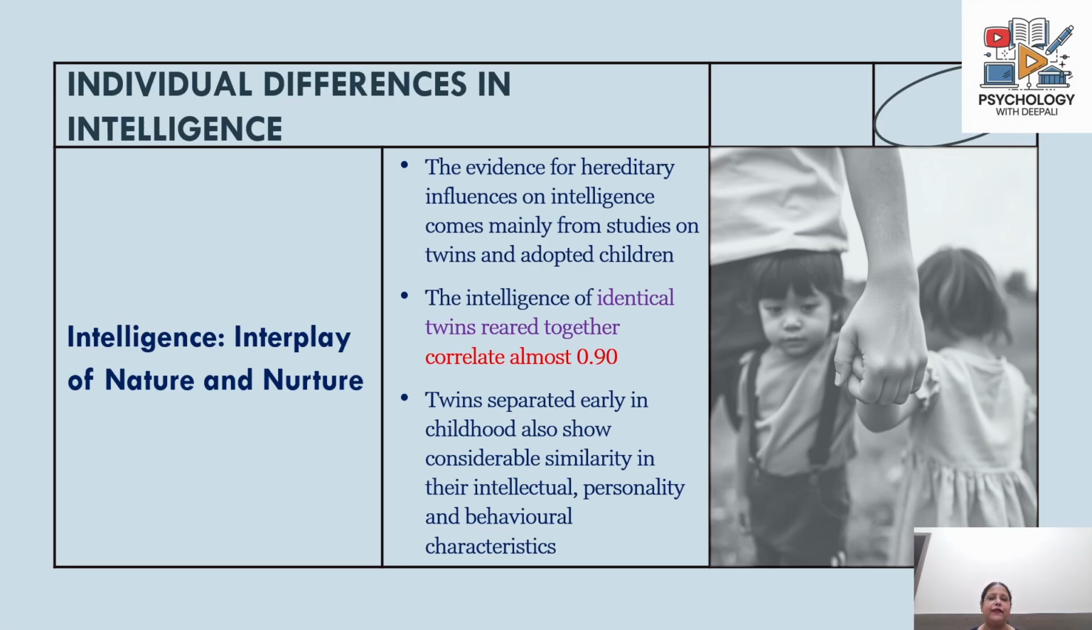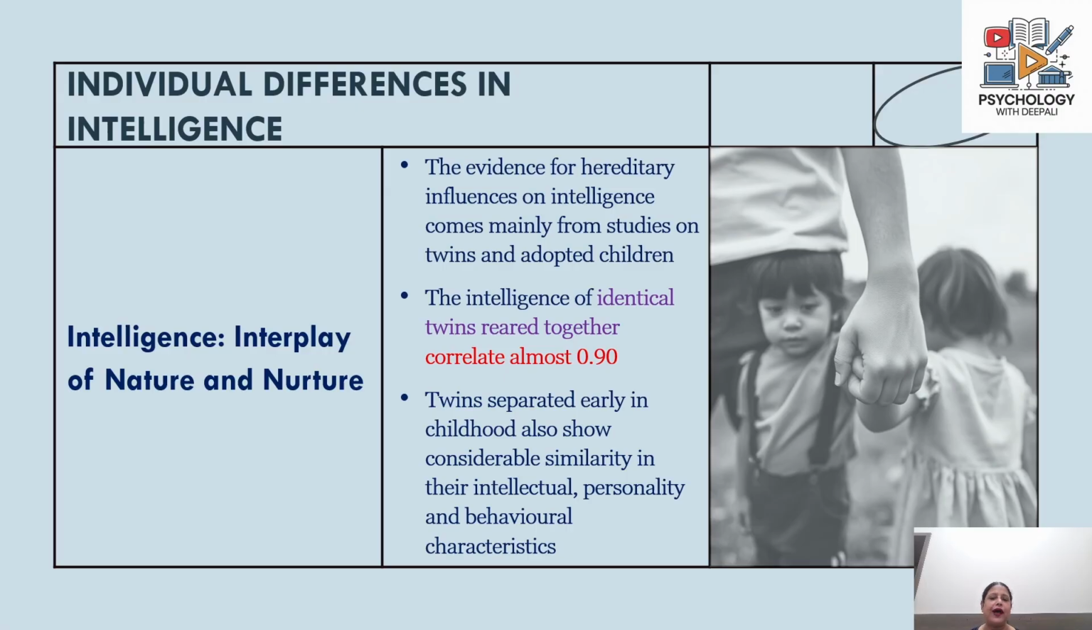So when studies have compared the intelligence of identical twins who have been reared together, meaning since birth they have been staying in the same family and have grown up together, it is found that the correlation between the two sets of twins is almost 0.90, which is a very high correlation. That tells us there is a very high possibility that the intelligence they exhibit is due to whatever they have inherited from their parents.